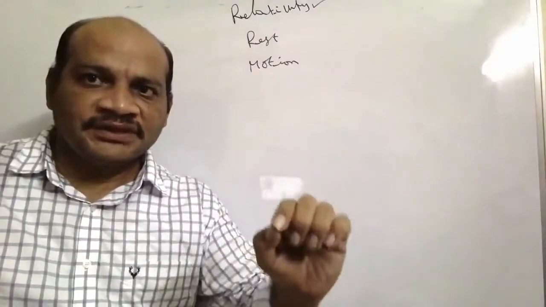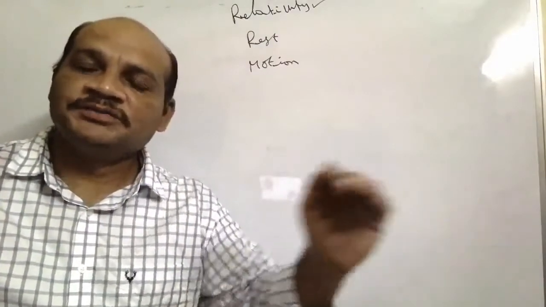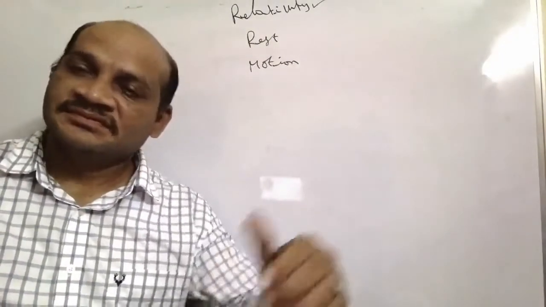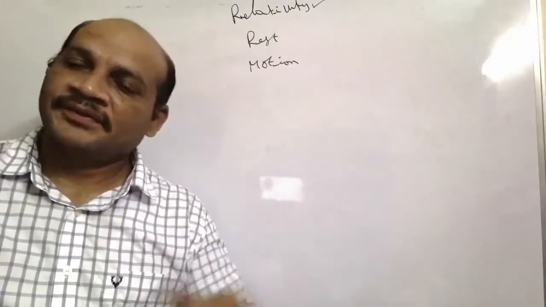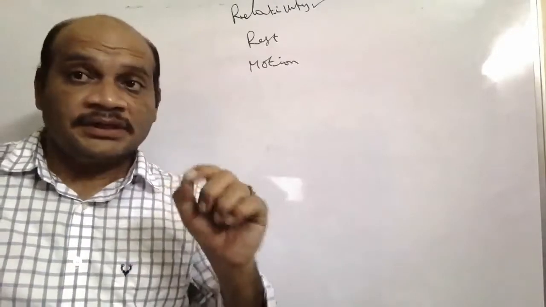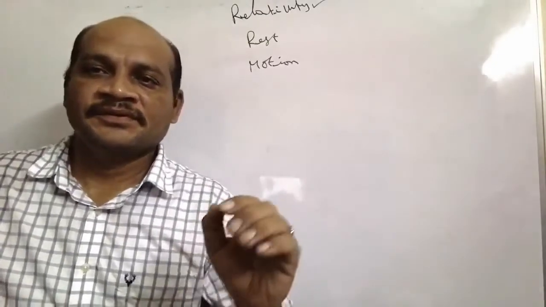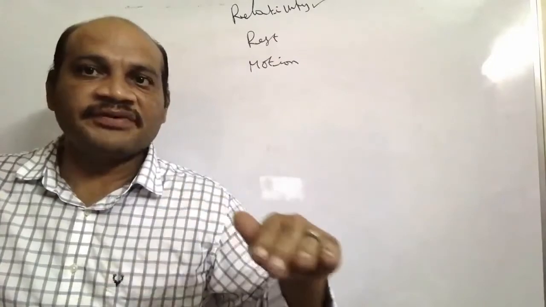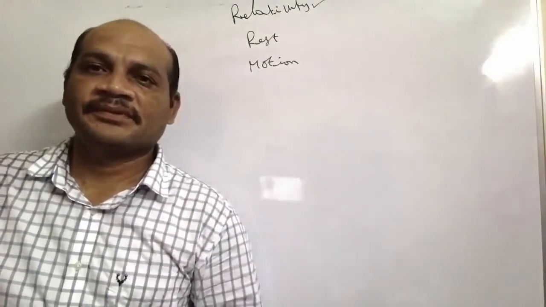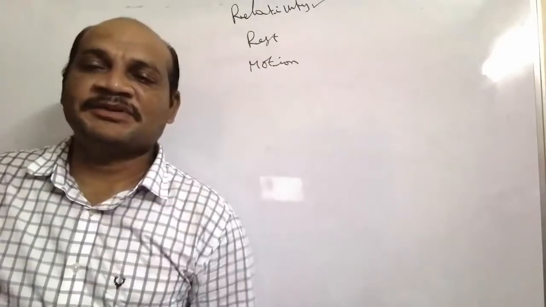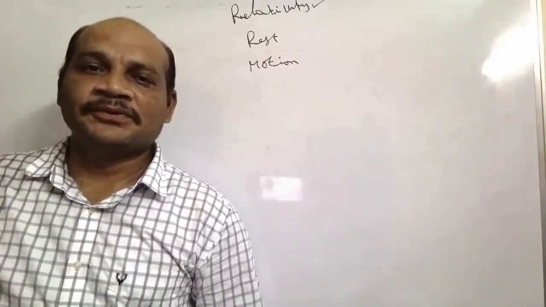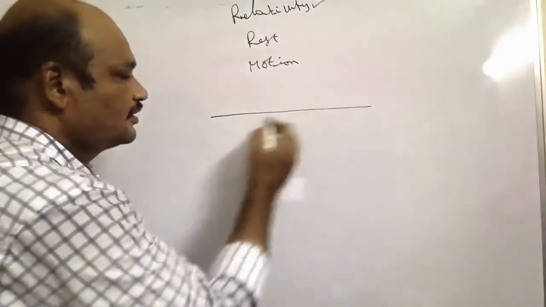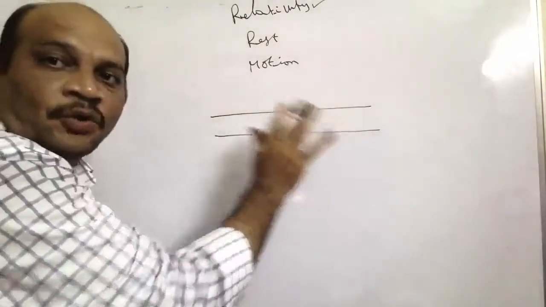In mechanics we want to study any moving object, its position or speed or acceleration, whatever it may be. These concepts we study with respect to a reference, or relatively. For this purpose, for example, this is one road, meaning ground.